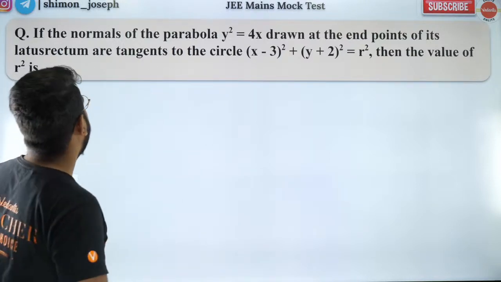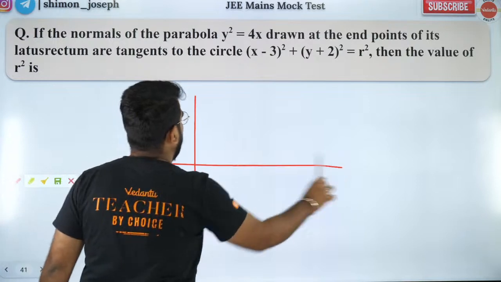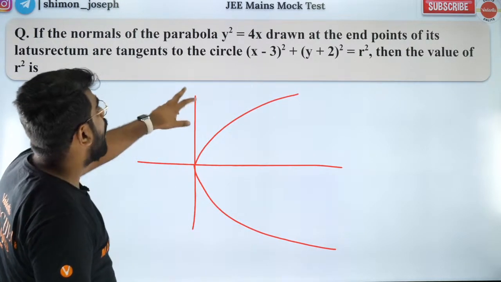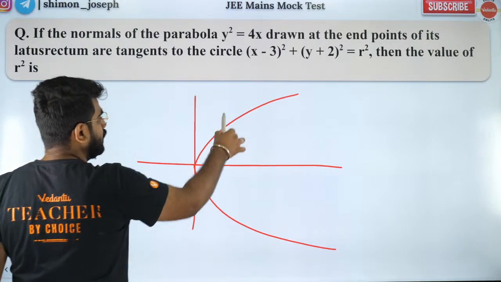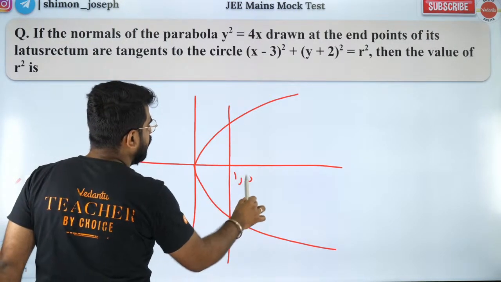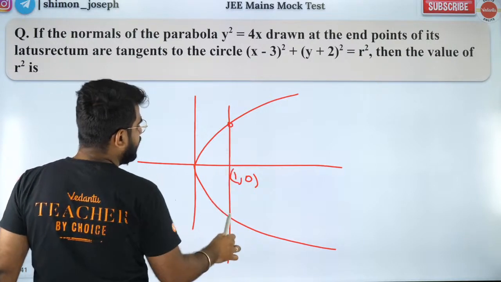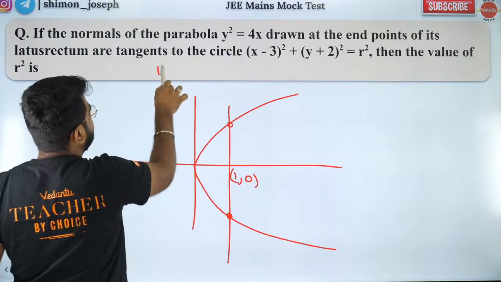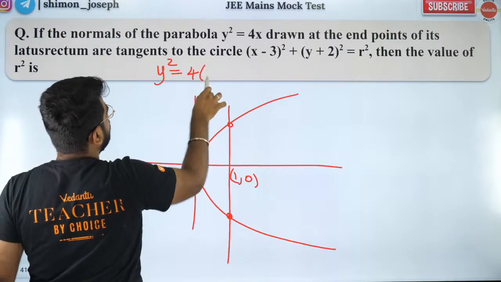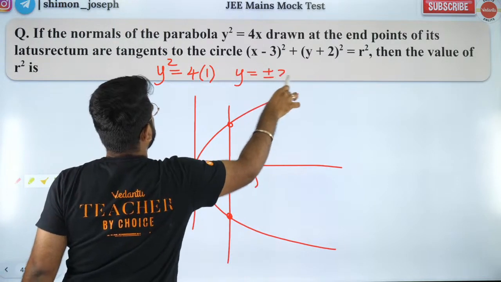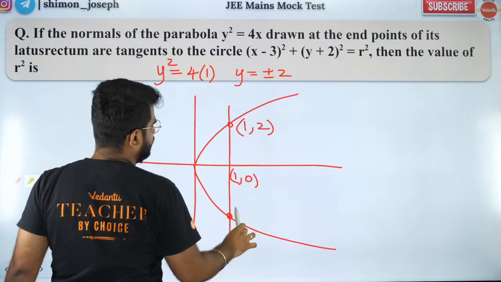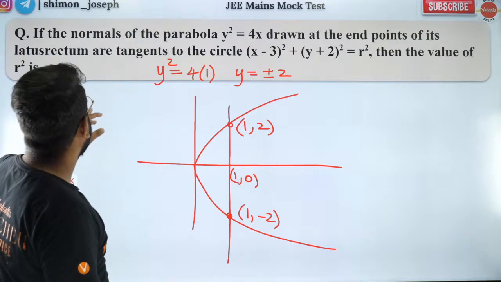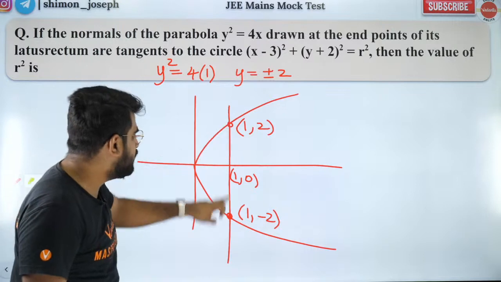The normals to the parabola y square equal to 4x, drawn at the end points of latus rectum. Latus rectum means it passes through the focus, and end points of latus rectum means these 2 points. If I put x as 1, y will be plus or minus 2. So (1, 2) is one end point, and (1, -2) is the other end point. I am drawing normals to the parabola at these 2 points.